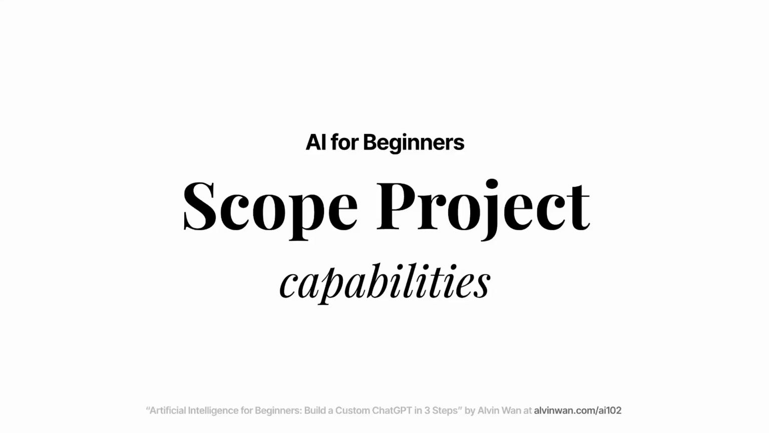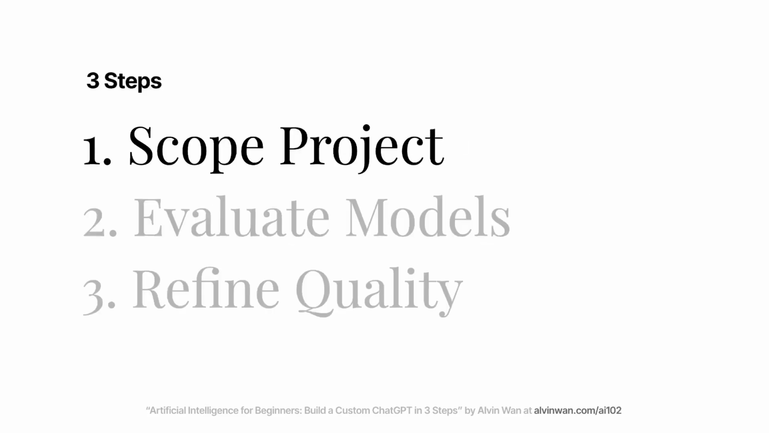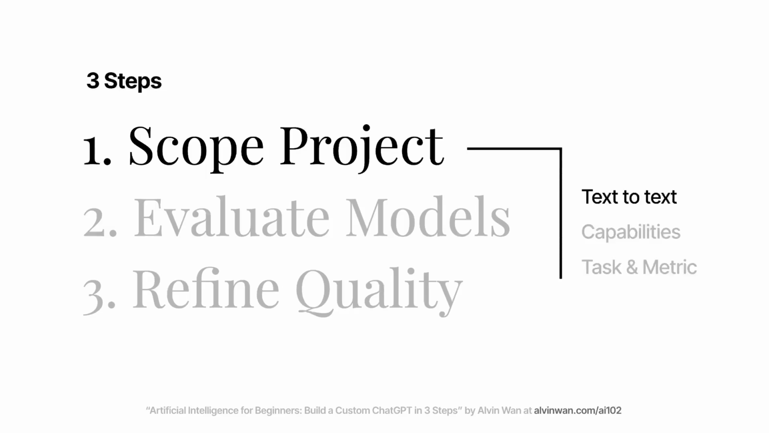In this lesson, we'll continue discussing how to scope your project. Now, to recap, we're currently on step 1 of a 3-step process. My goal in this first step is to help you narrow your project scope down. In the previous lesson, we narrowed your focus down to text-to-text tasks. And in this lesson, I'll further narrow your focus down to specific text-to-text capabilities.